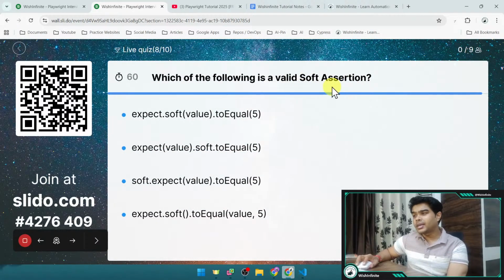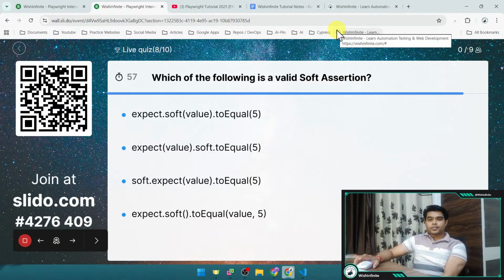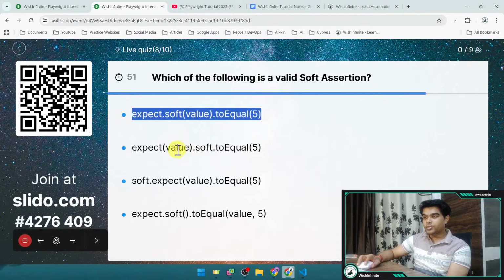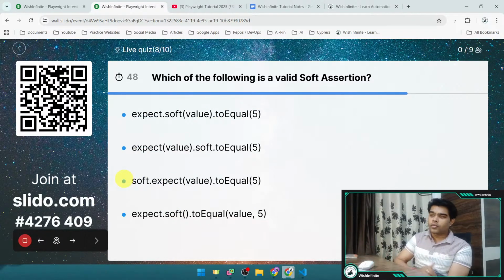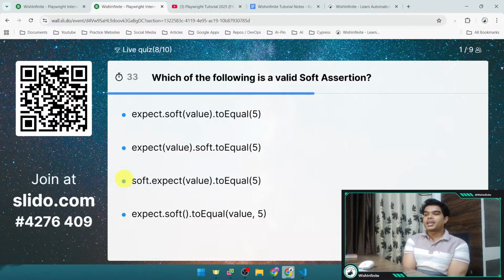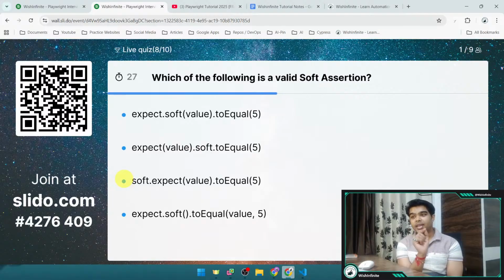Which of the following is a valid soft assertion, right? If you have used soft assertion, you must be aware of the syntax. Here are all the options A, B, C, D, right? So what is soft assertion? Soft assertions are assertions which will fail at that particular point, but will not completely fail the test, right? You should be able to go to the next line while doing the execution, but it will record that your particular step has some failure, right? If it is not getting parsed. We will see more details once you give the correct answer. You need to select the correct syntax, that how you will provide the soft assertion, right?